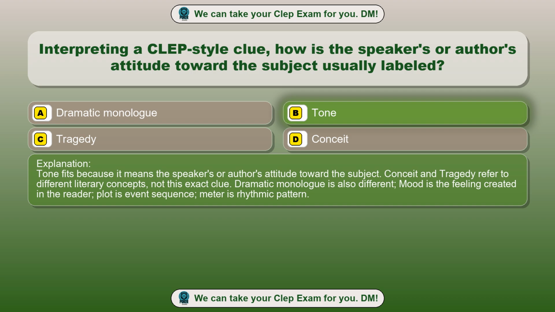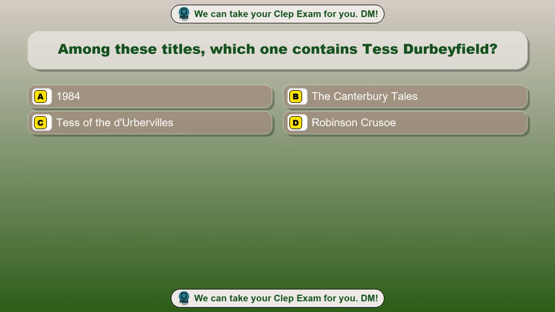Conceit and tragedy refer to different literary concepts, not this exact clue. Dramatic monologue is also different. Mood is the feeling created in the reader, plot is event sequence, meter is rhythmic pattern. Question 13. Among these titles, which one contains Chester Bayfield?